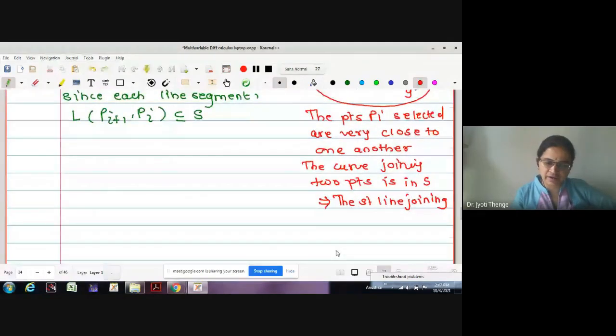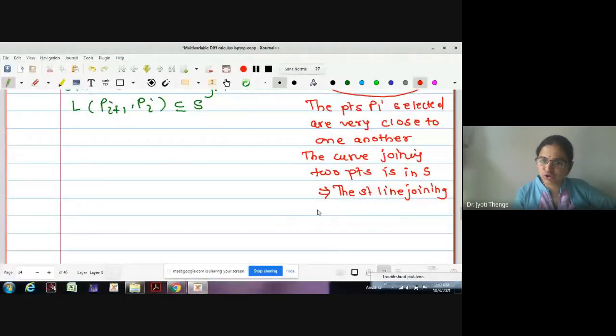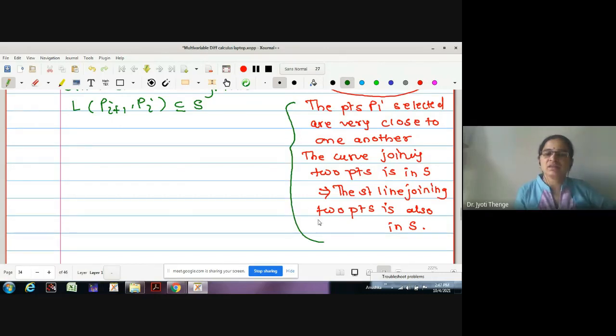The straight line joining 2 points is also in S. Is this point clear to everyone? Because unless we find the line segment joining the 2 points is in the same set, we cannot use the mean value theorem, because this is an essential condition for the mean value theorem.